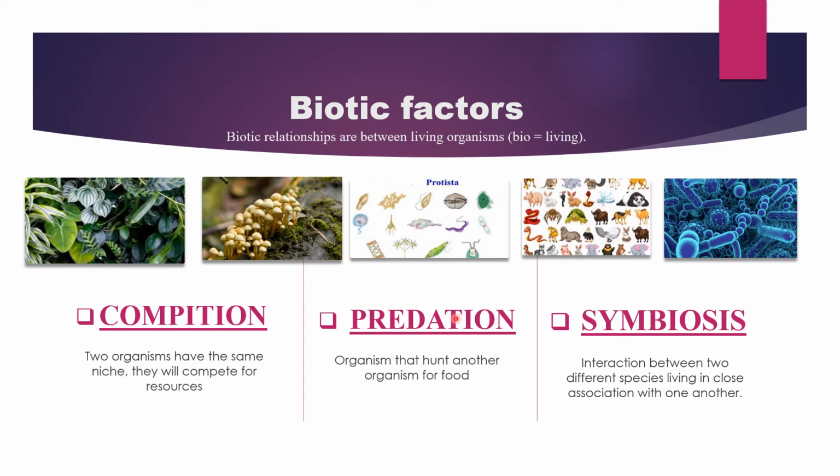Predation. Predation is the community relationship, or the biotic relationship, in which organisms hunt another organism for food. So predation is the biotic relationship in which organisms of one species, called the predators, consume tissues of organisms of another species, called the prey. Often this means killing the prey and eating all or most of the prey organism. Predators are often prey themselves.